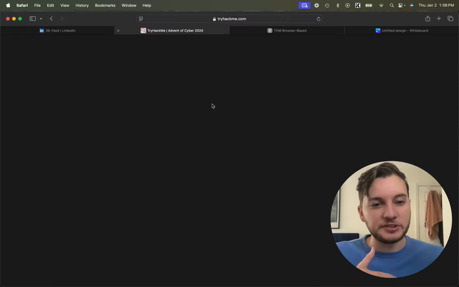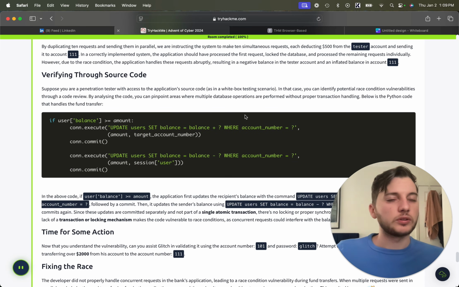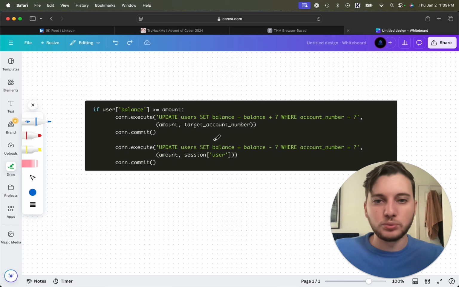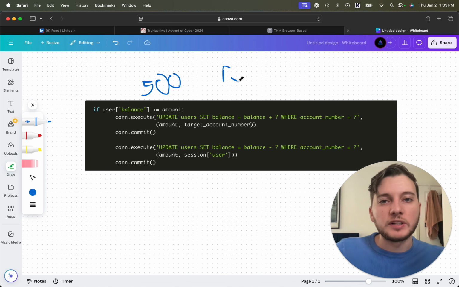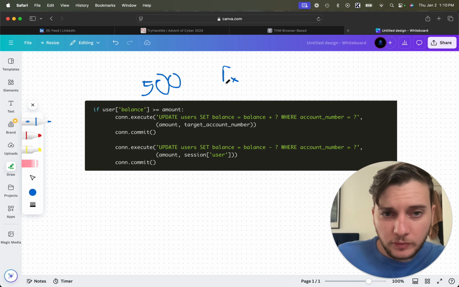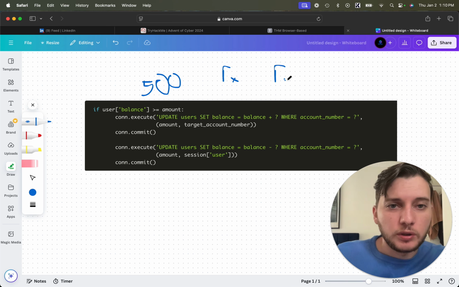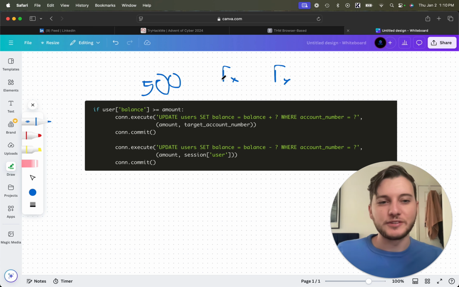We have the code here to see exactly how it works. They were nice enough to provide it. I'll hop over to the whiteboard to explain this for you guys. So in our case, we're transferring 500, and we have our 10 requests, so we'll do RX, and we'll do RY over here. And I'll just give you the example with 2 because it's easier for me to draw.